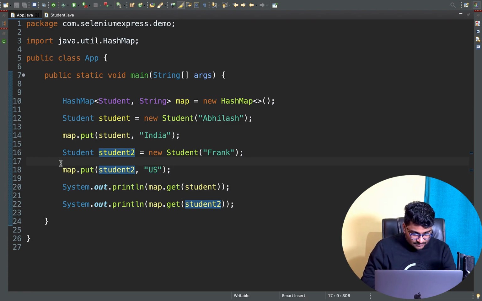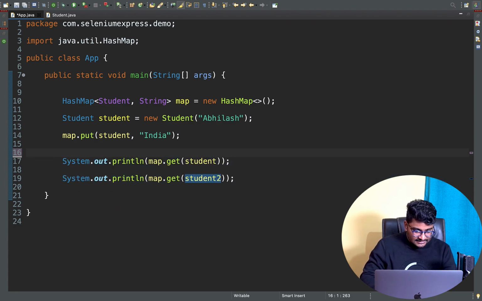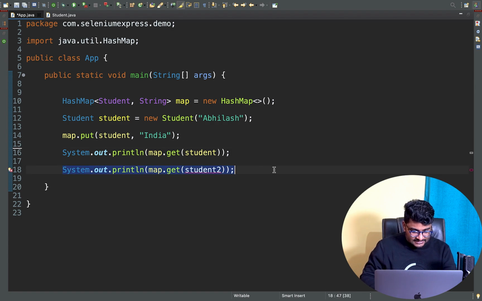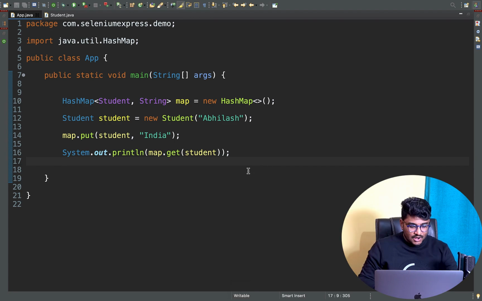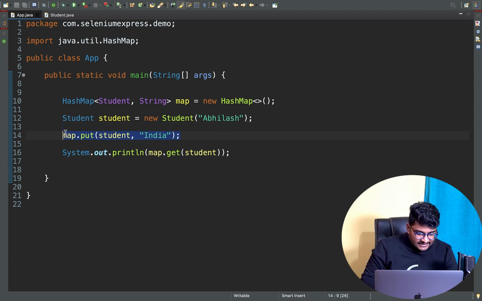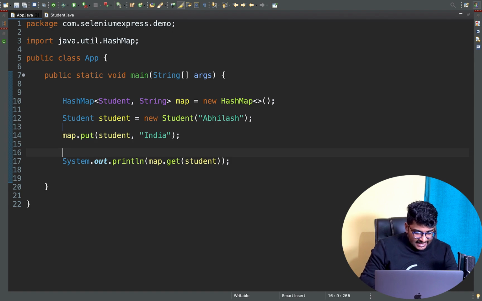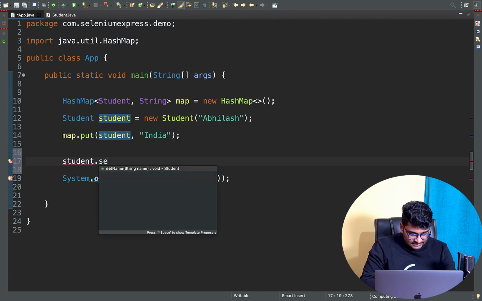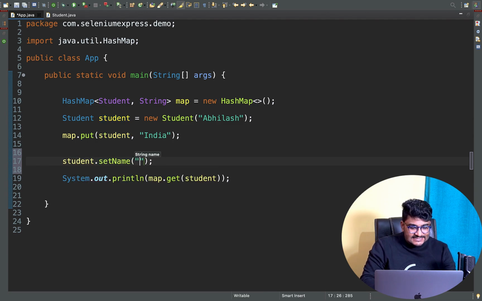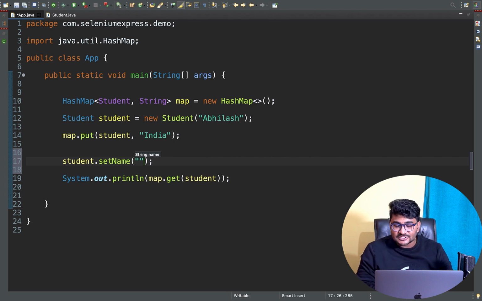First of all, let me remove few things. So this student 2 and everything is just to show you. Let me delete this piece of code, and also let me delete the line number 18 here. Okay, so only 4 lines of code that I have here. Okay, so right now what I'm gonna do, let's say I'm trying to put my key value pair just right here in the line number 14. And once I do put it right here in the line number 14, I'm gonna do something. The student object that I have created in the line number 12, I'm gonna do student.setName, and I'm gonna change the name of this particular student.